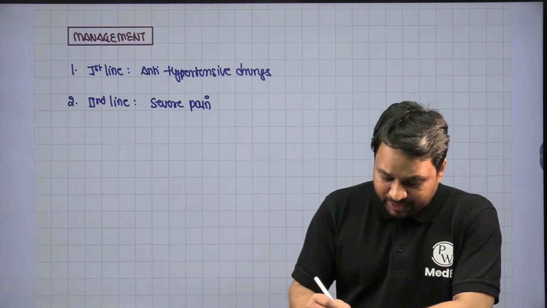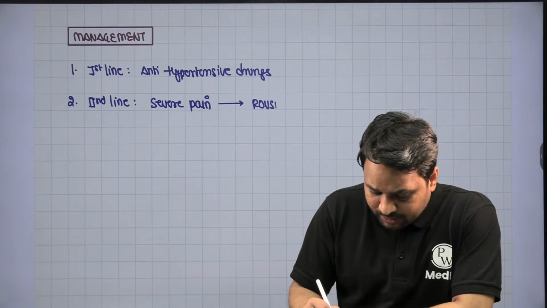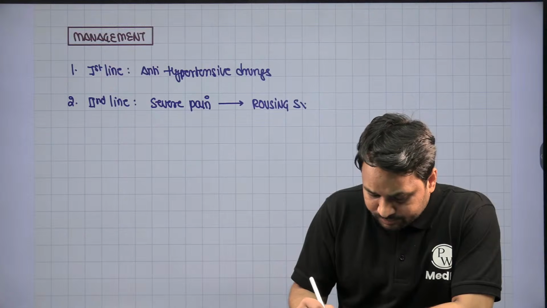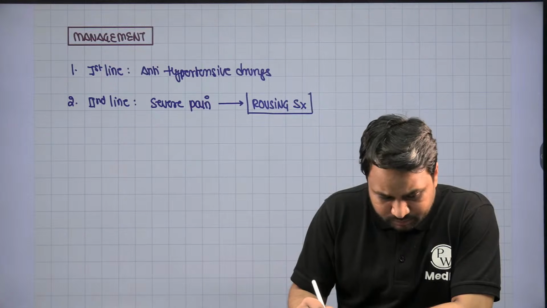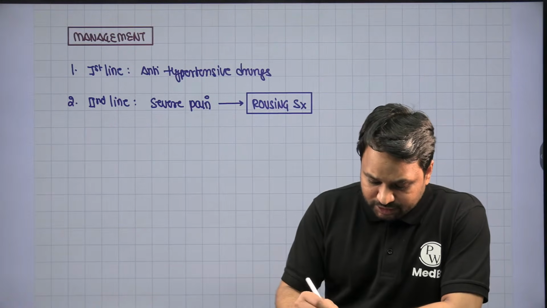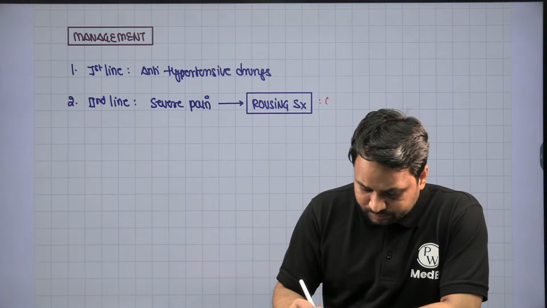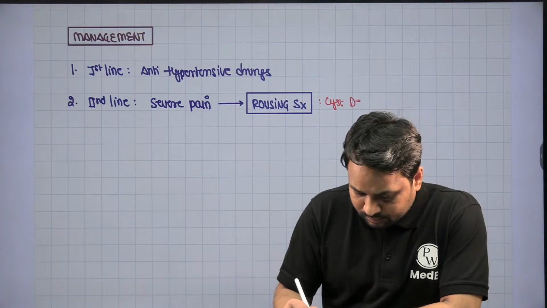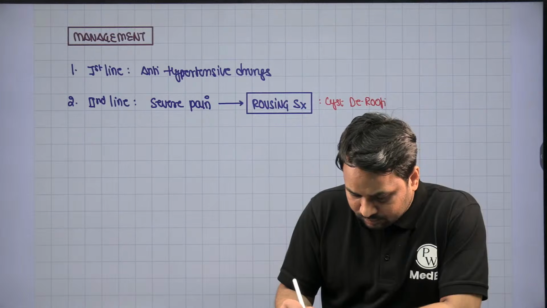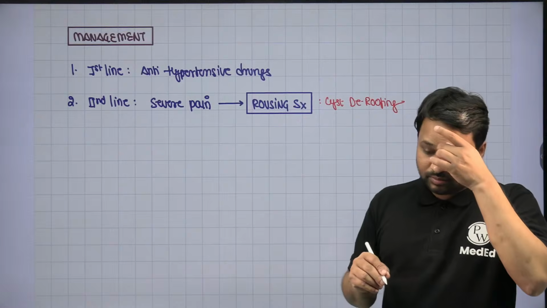So in severe pain, you can advise the patient to go ahead with Rovsing surgery. Now, this Rovsing surgery is what we call cyst deroofing.